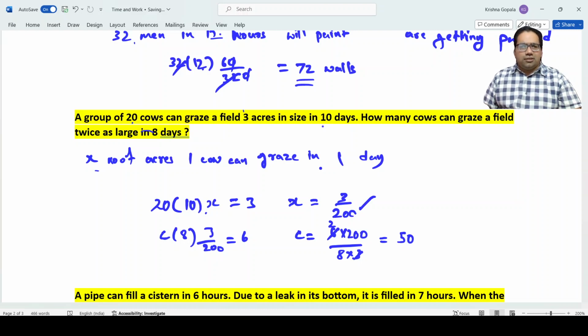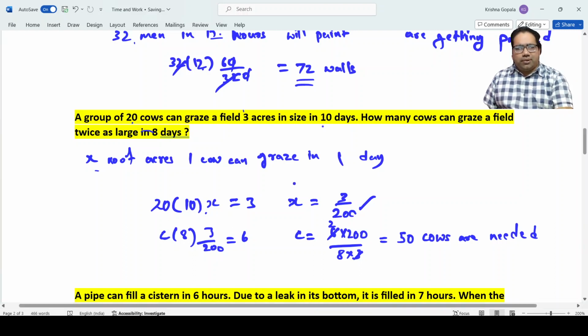C into 8 into 3 by 200 is equal to 6. This means C equals 6 into 200 by 8 into 3. 3 goes 2 times, 8 goes 25 times, 8 25s are 200. 2 into 25 is 50. So 50 cows are needed to finish grazing that. This is also a very easy problem.